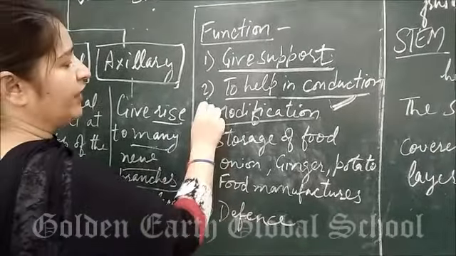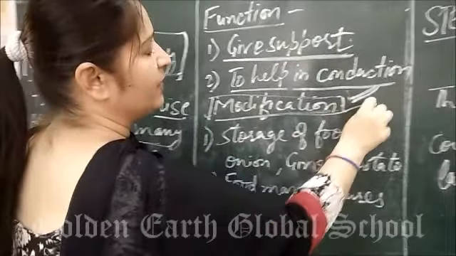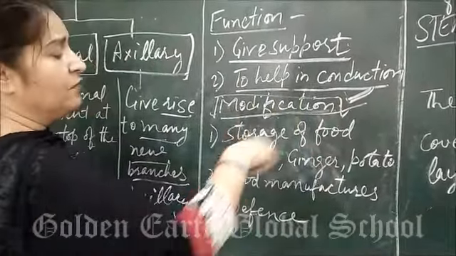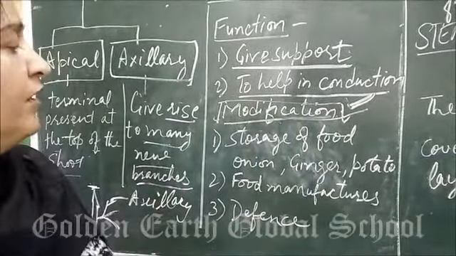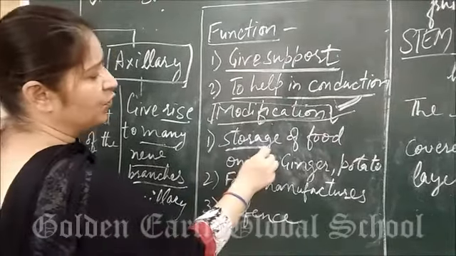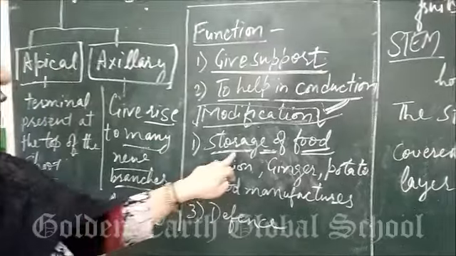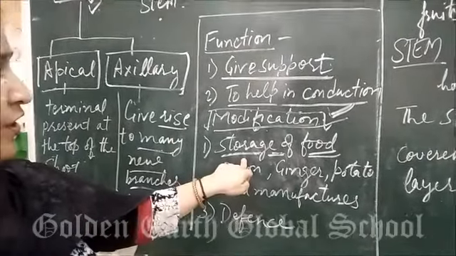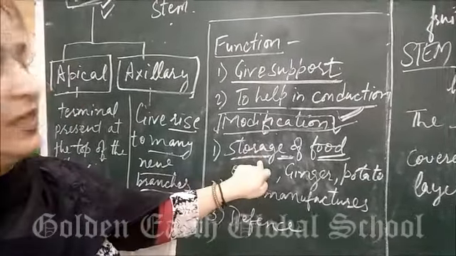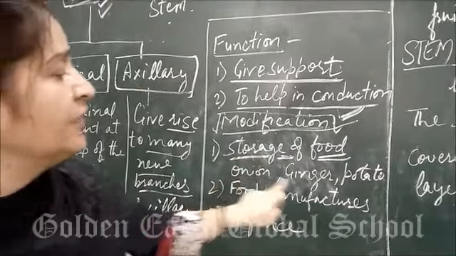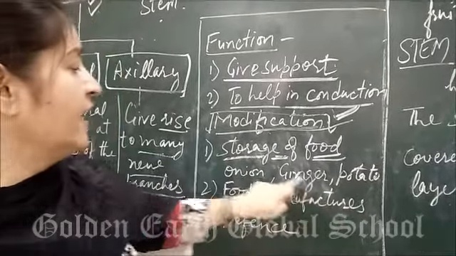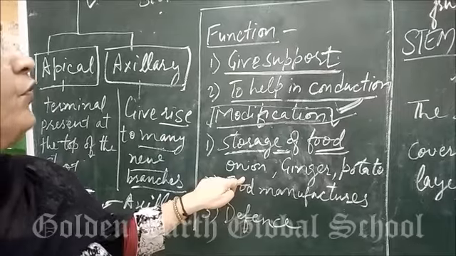Next, modification. What is modification? Means its function is modified. How is it modified? That is help in storage of food, as we have seen in the previous video. Roots are also storage of food. Stem also works like a storage of food, like onion, ginger and potato. These are underground stems which will store food.